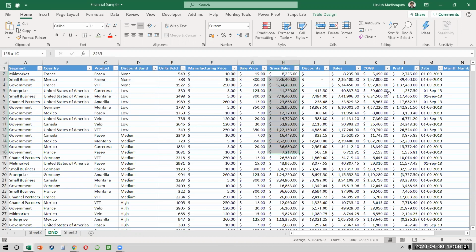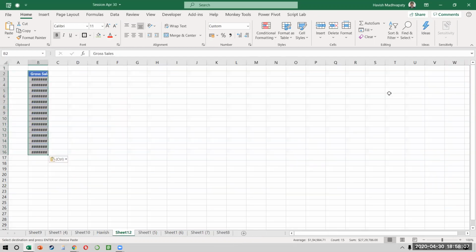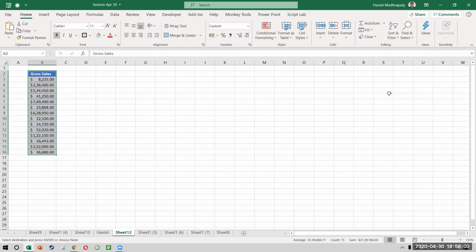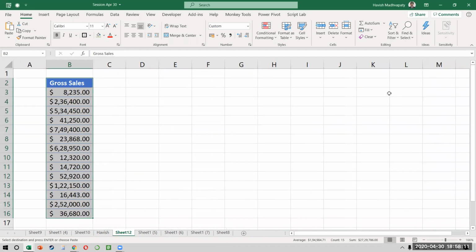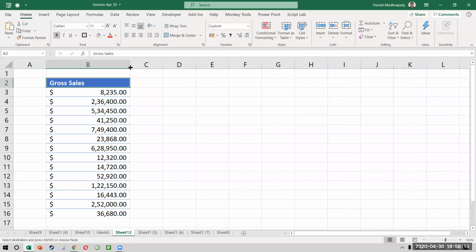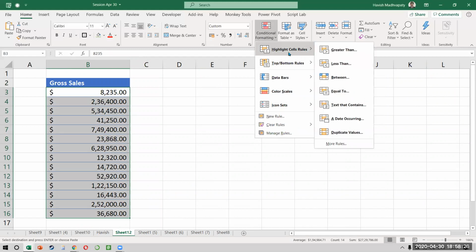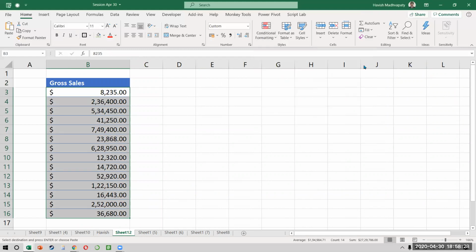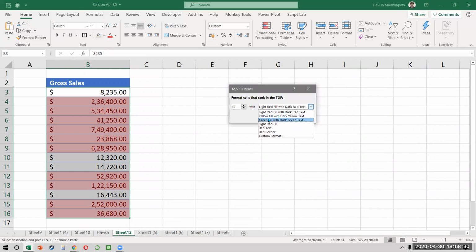I have my gross sales. So I'm just going to copy this. Control C, Control V. Okay. And I want the user to be able to highlight the top 5 or the bottom 5 values. Now, how do we do it manually? We select the cells, we go to conditional formatting, we say highlight top bottom rows, we say top 10, and then we color it as green, right?